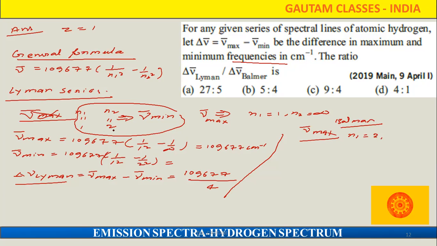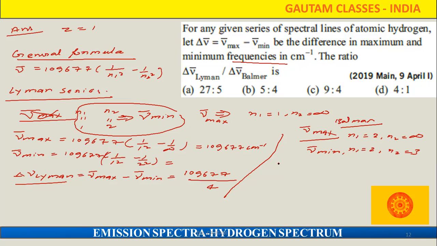For the maximum, we have to take the maximum N2 value, so we have to take the N2 value infinite here. For the ν̄ minimum, N1 is not going to change, but N2 will change. Here we can take the 3. It is somewhat lengthy, but when you are going to solve in your NEET exam, easily you can solve, because here I have to explain all these things.